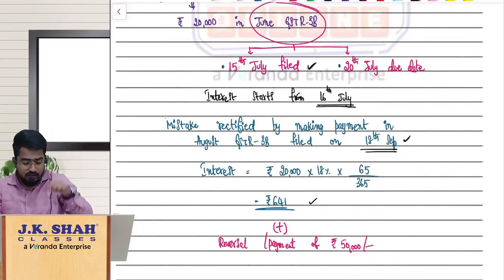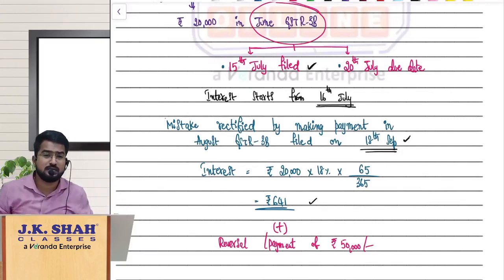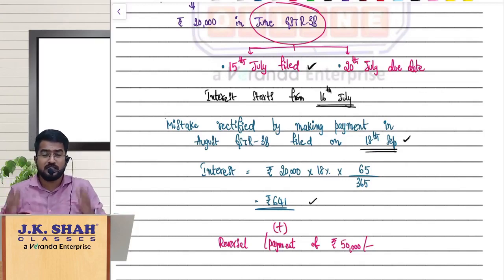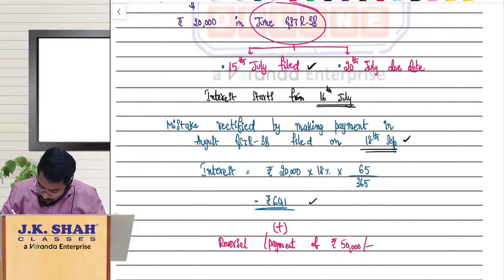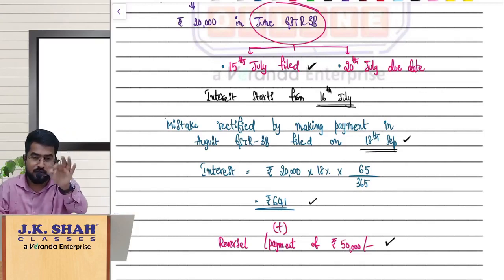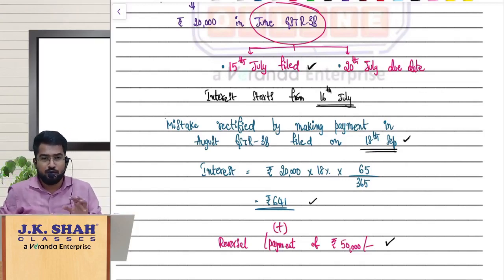Understand, you will not pay only 641 rupees interest in the August month GSTR 3B. You should also repay that 50,000 wrongly availed ITC. Please understand that you will repay the wrongly availed ITC of 50,000 along with interest of 641 rupees. Hope you are able to understand this.